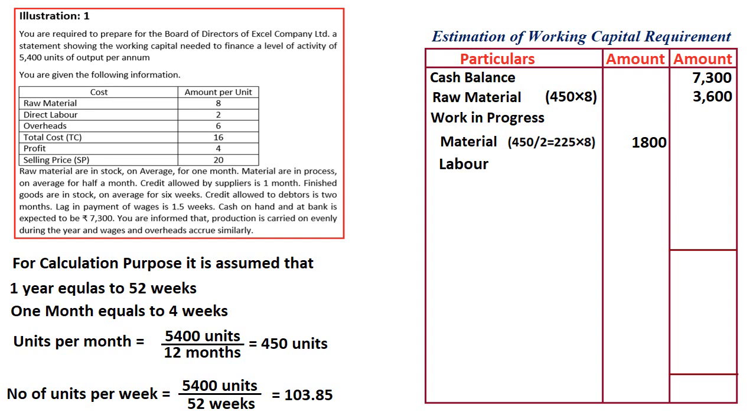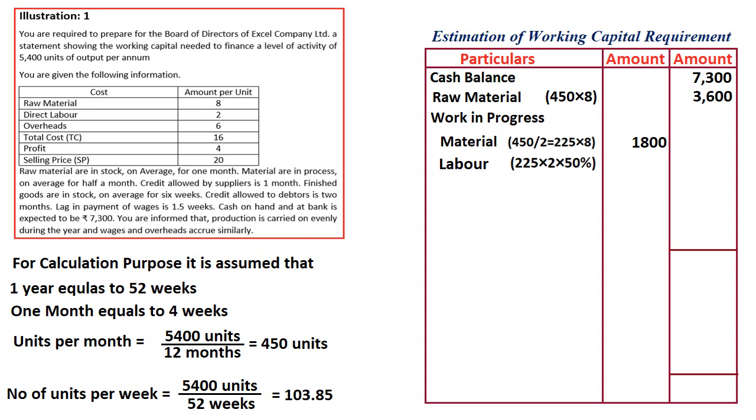Then labor. So how much is labor? 225 units we are producing in half month, into labor charges of 2 per unit. Why this 50%, sir? 50% completion we understand. Always work in progress is completed to the extent of 50%. Therefore labor charges we will take 50% only, unless otherwise stated in the question.